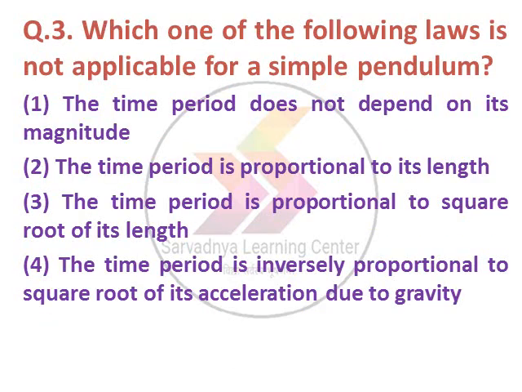Next question, which one of the following laws is not applicable for a simple pendulum? Option 1, the time period does not depend on its magnitude, option 2 the time period is proportional to its length, option 3 the time period is proportional to square root of its length, option 4 the time period is inversely proportional to square root of acceleration due to gravity. The option number 2 is correct. The time period is proportional to its length.